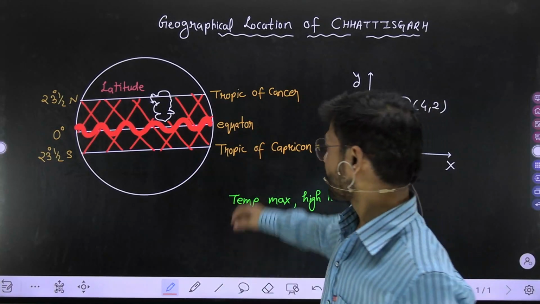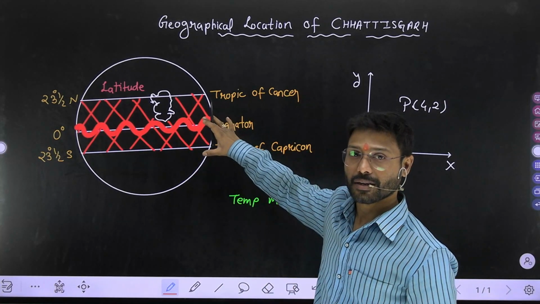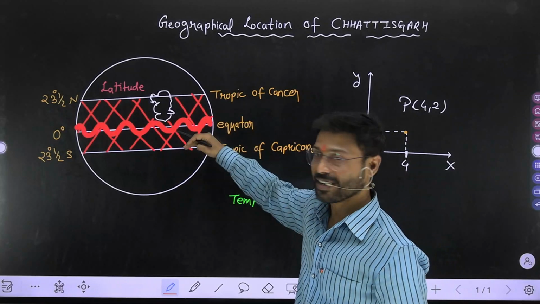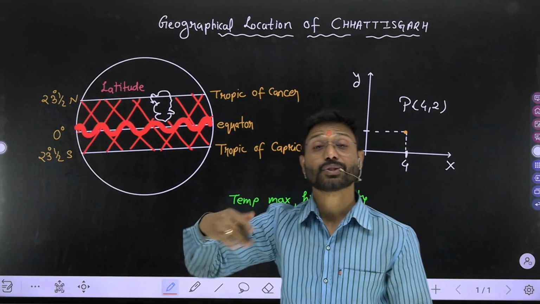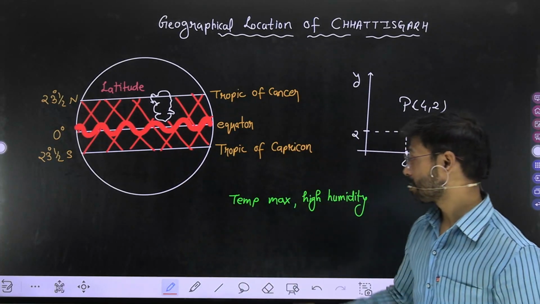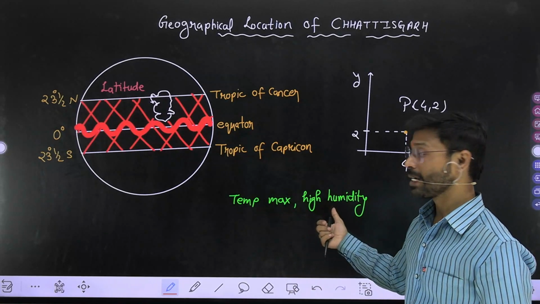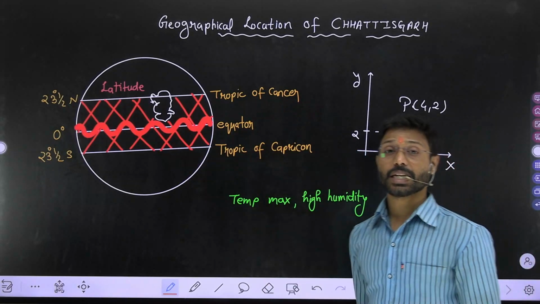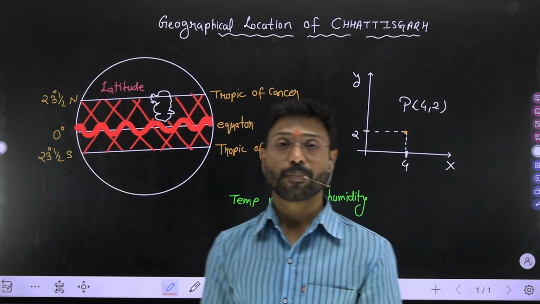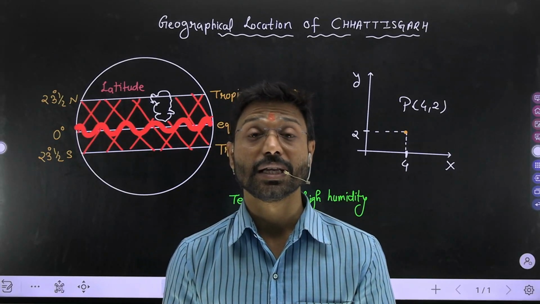And with the effect of it, the neighboring areas in between Tropic of Cancer and Tropic of Capricorn also have the same characteristic of maximum temperature and high humidity. And since it is in between the two tropics, that's why there is the name tropical region.